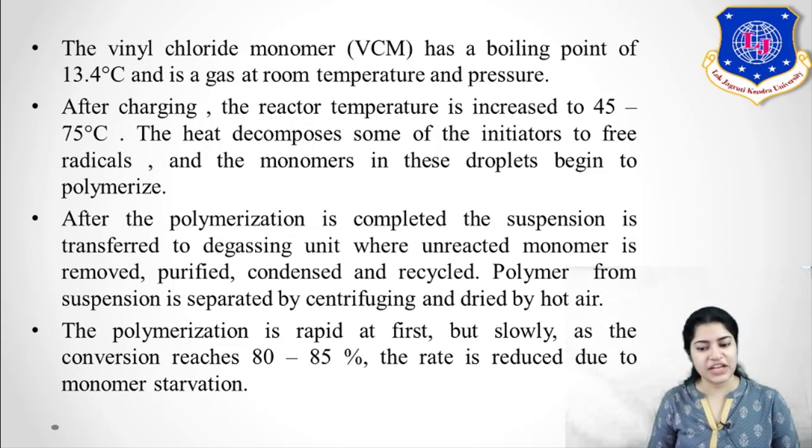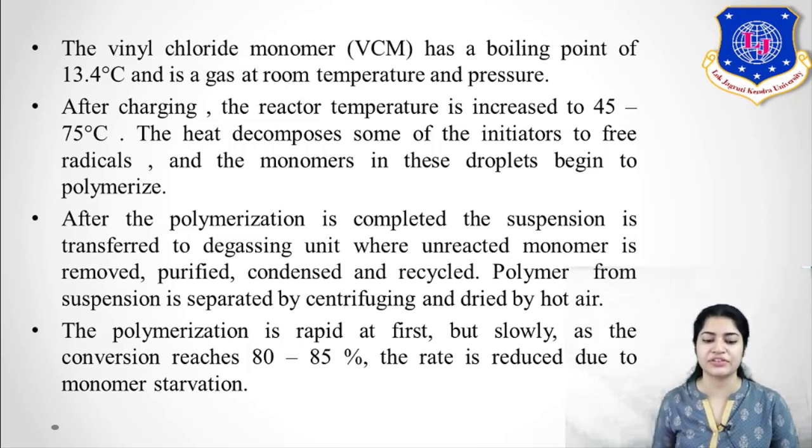Now after charging, the reactor temperature is what here? 45 to 75 degrees Celsius. Okay. Now the heat decomposes some of the initiators to free radicals, and the monomers in these droplets begin to polymerize. So here you can see that as heat is there, the initiator is converted into free radicals, and now the chain reaction occurs.